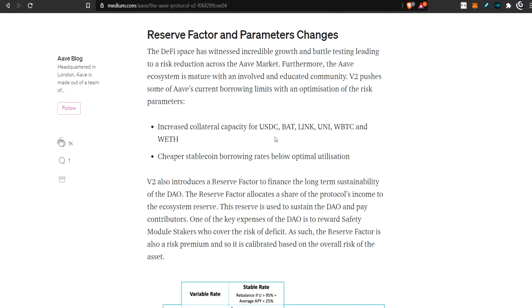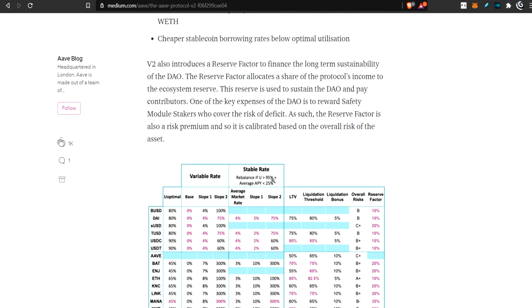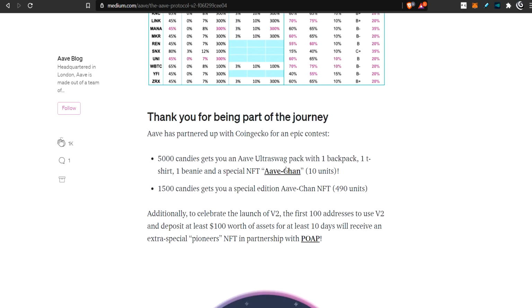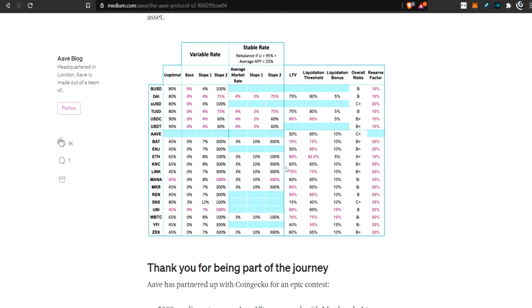Now this section here talks more about the different collateral types and the different percentages and stuff like this. If you have a specific token in here that you want to borrow or lend, you can come to this table and find out the details and help you to do the math and figure out what is the thing you want to do with that. Okay, so that pretty much covers the new version 2.